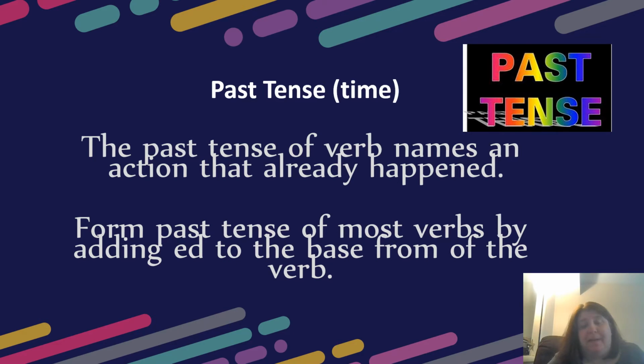Now we're going to talk about our past tense verbs. Our past tense verbs have already happened. They're an action that happened in the past. To form past tense verbs, you add ed to the base of a verb, such as play would be our base verb form. If we want to say it happened in the past, we'd say they played, or walk, and then we added ed to the end, walked.